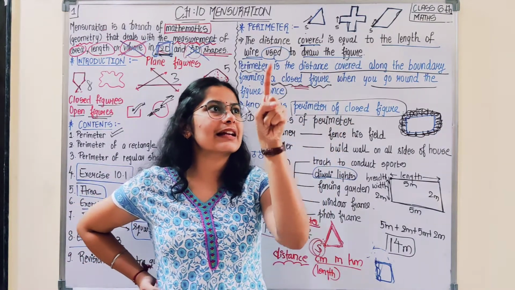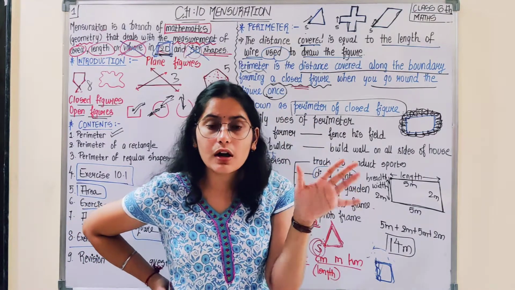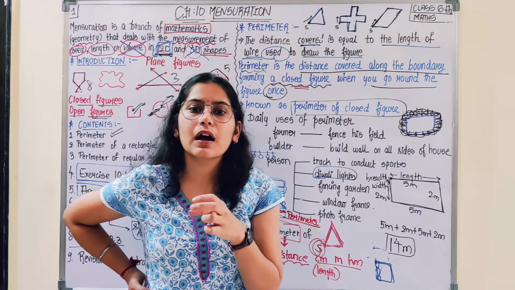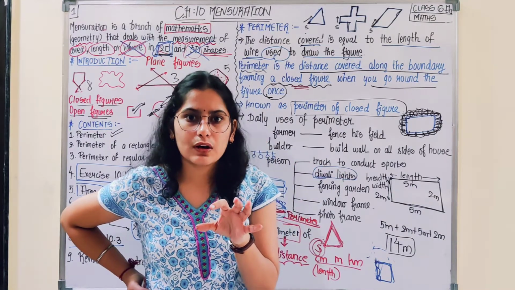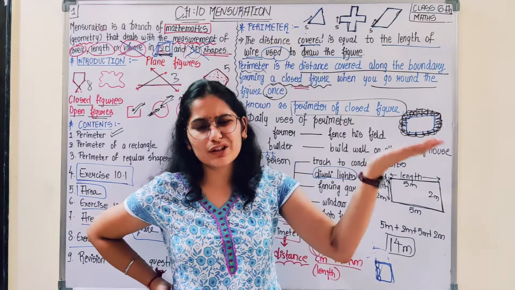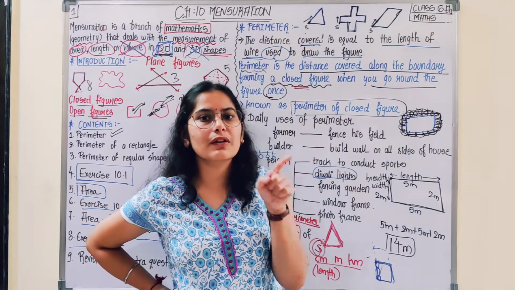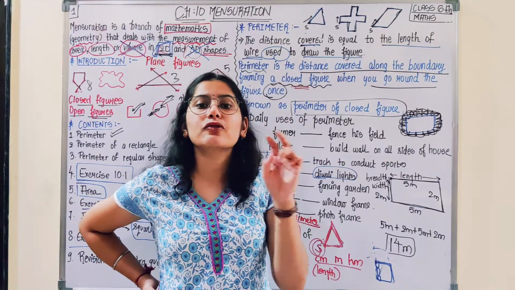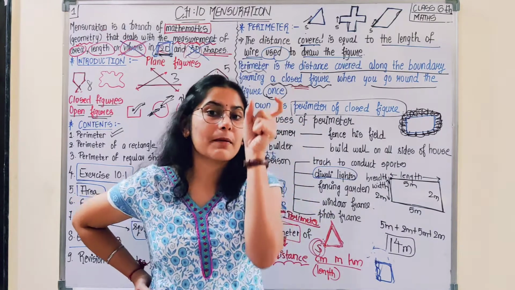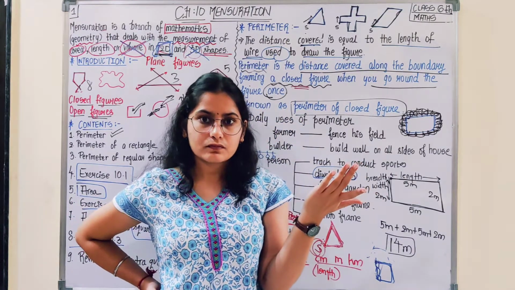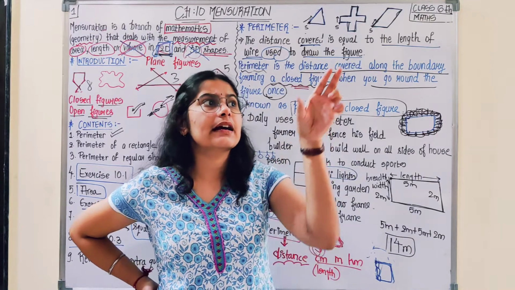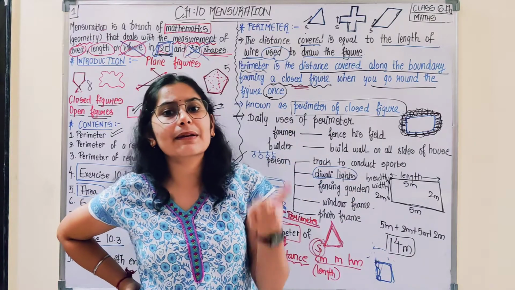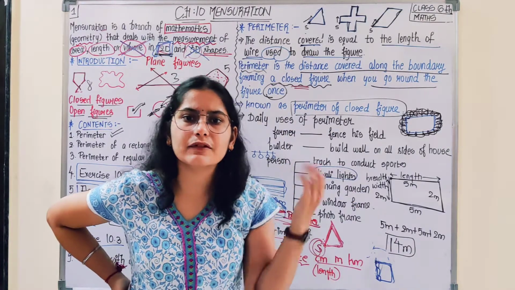So you would calculate the length of the window, and then tell the shopkeeper to give you this much amount of wood. Because you want a wooden frame, if you want to calculate how much wood is required, you have to calculate the length of the boundary of the window. That means you are ultimately calculating the perimeter of the window.